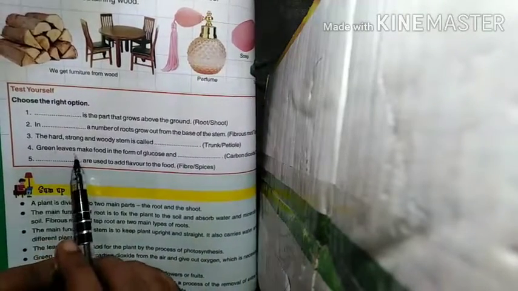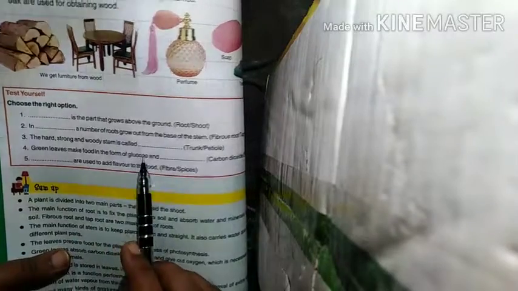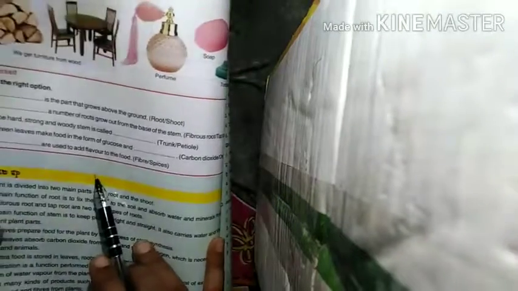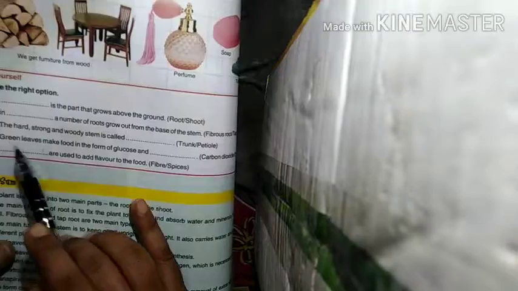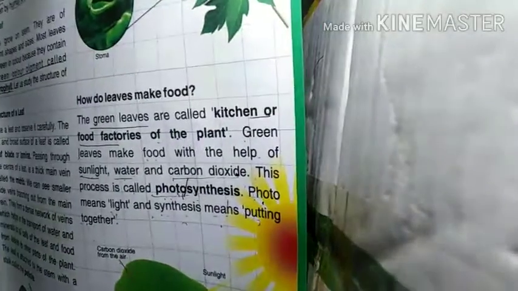Now, green leaves make food in the form of glucose and what? Here, green leaves make food in the form of glucose. See, what is written here? Green leaves make food in the form of glucose and oxygen gas is given out. So green leaves make food in the form of glucose. And what is written here?